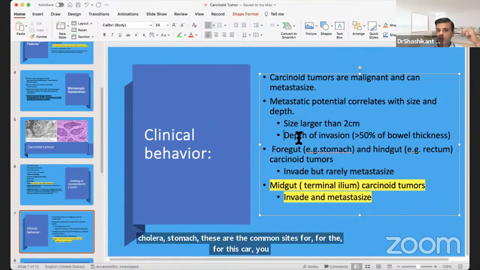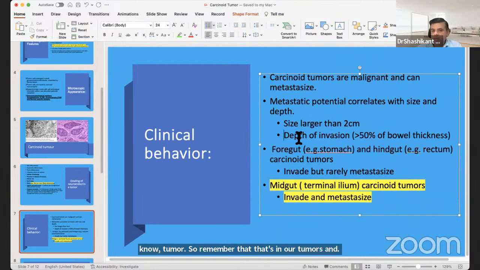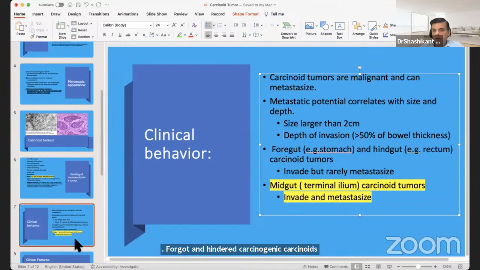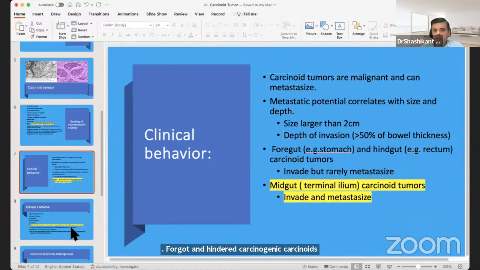So remember that carcinoid tumors are malignant and metastasize, and the metastatic potential, as we discussed, relates with the size and also with the location. Midgut carcinoids, based on their blood flow, are more likely to invade and metastasize. So clinical behavior is largely determined by the exact location. Foregut and hindgut carcinoids generally rarely metastasize. They may invade locally, but metastasis potential is less.